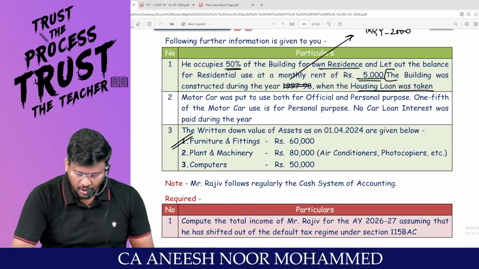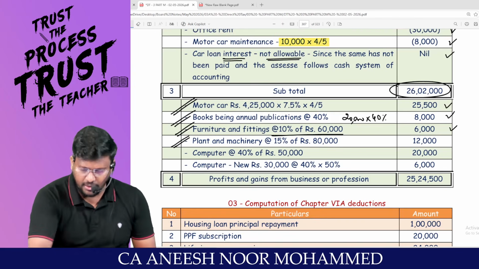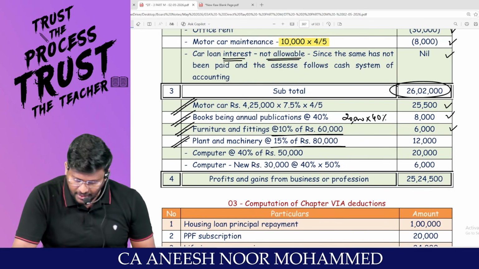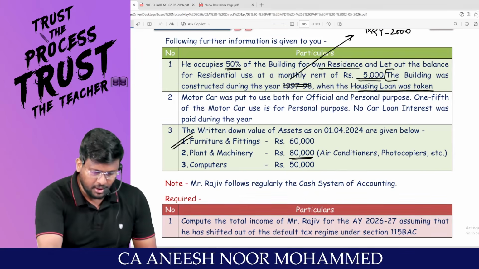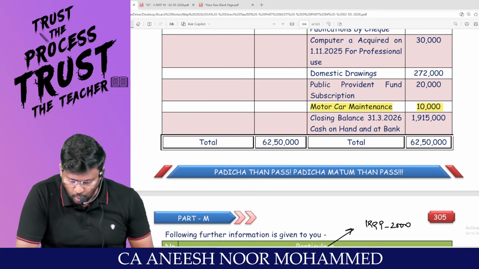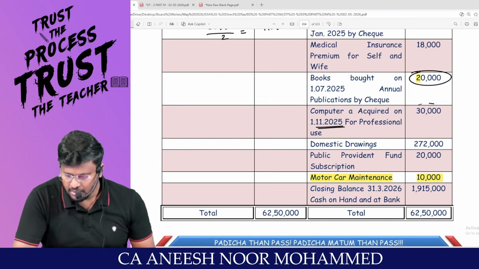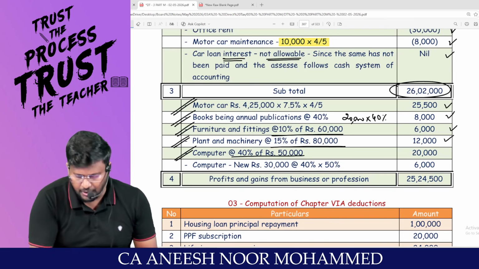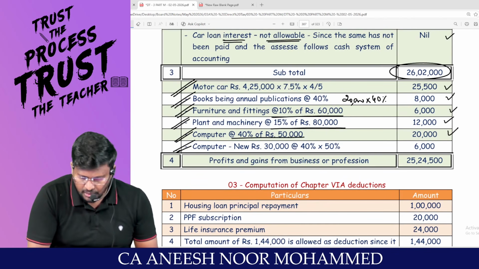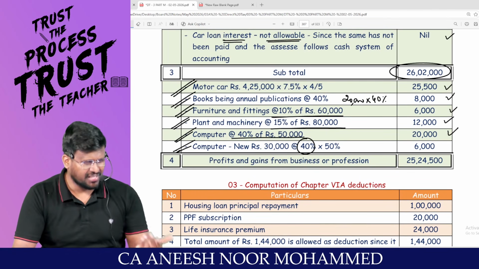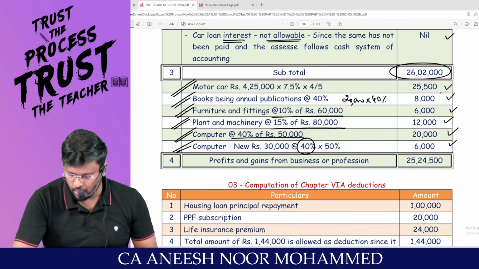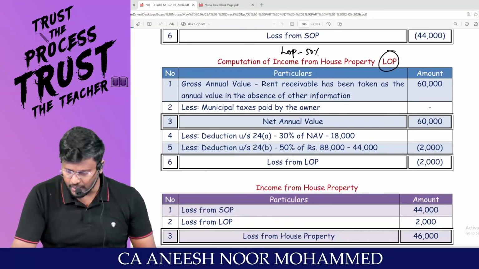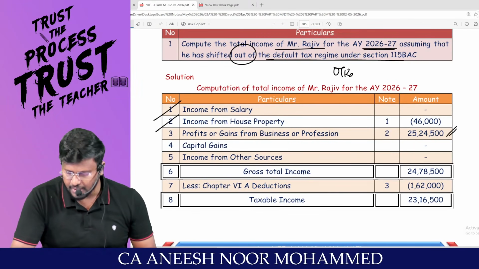Plant and machinery. We are having plant and machinery from start. So 80,000 into 15%, because of the general rate of depreciation for plant and machinery, you are entitled to claim 12,000. Computer, my dear lovable students, computer 50,000. Have you acquired any computer during this year? Yes, 30,000. But this has been put to use for less than 180 days. So for the old computer, 50,000 into 40%. For the new computer, 30,000 into 20%, basically 40% into 50%, 6,000. So if you reduce all the depreciation, you will be getting profits and gains of business or profession, 25 lakh 24,500.